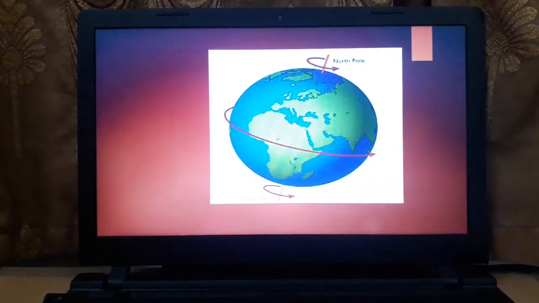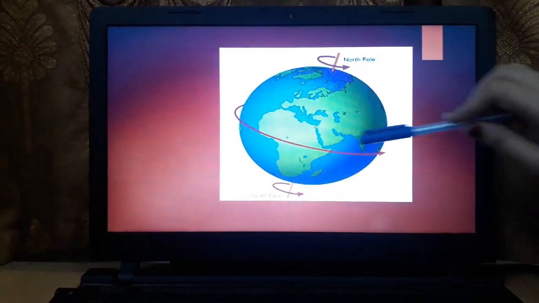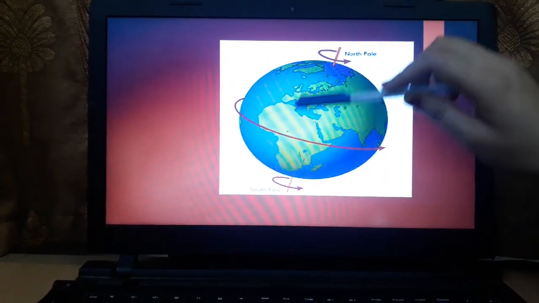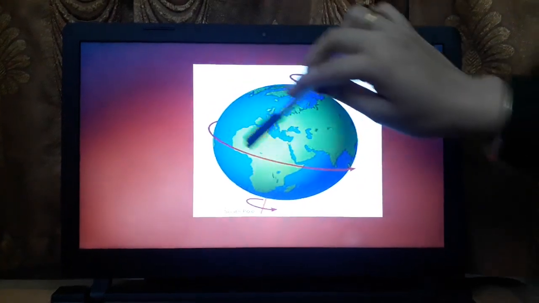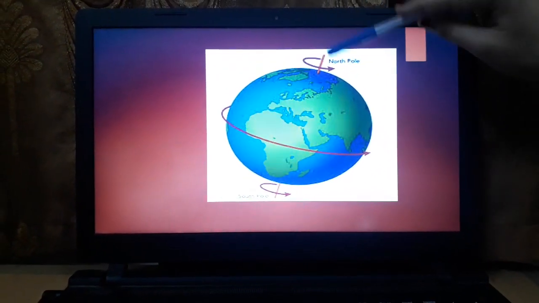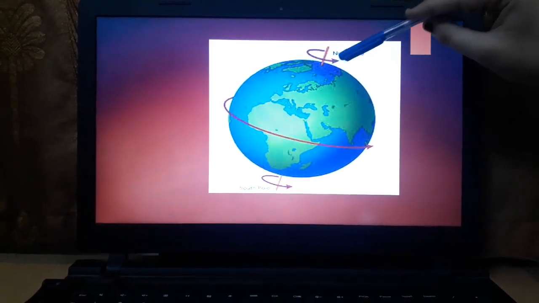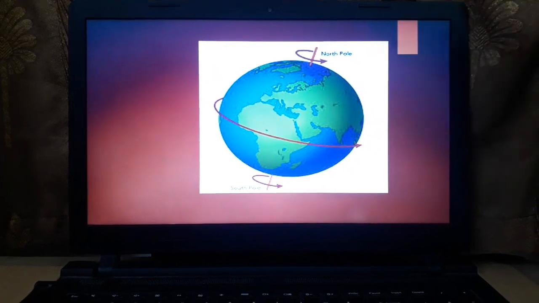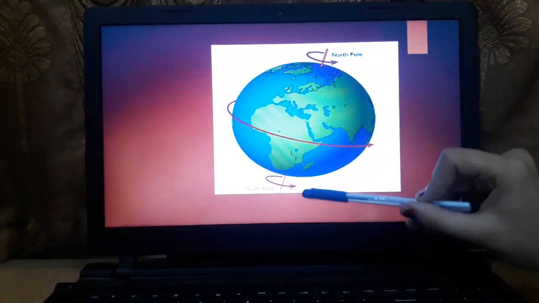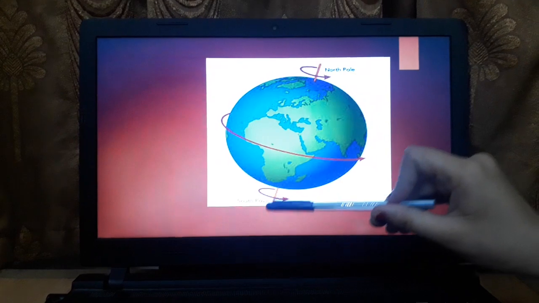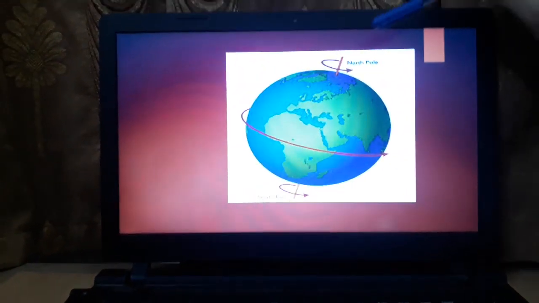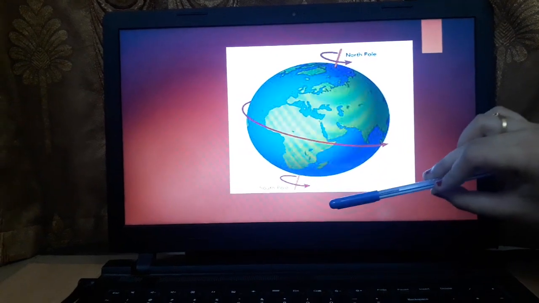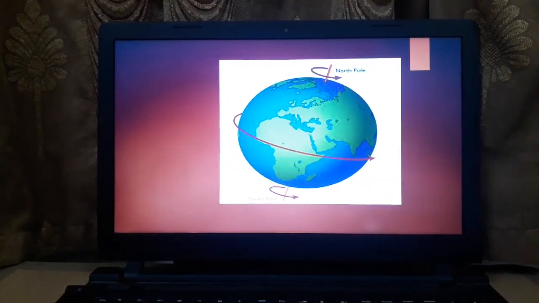Let us see. Here you can see this axis, and you can also see in this planet, you have this portion. The axis is there and two endpoints are there. At the north direction, the endpoint is called the north pole, and at the south direction, the endpoint is called the south pole. Got it?